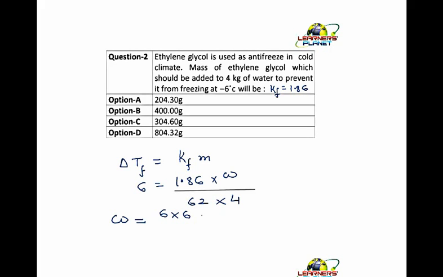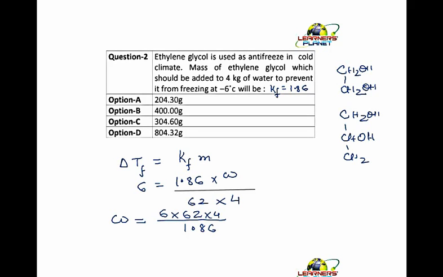Ethylene glycol, the formula is CH2OH, CH2OH. Right? This is your simple glycol. I hope all the valencies are satisfied over here. So it would be 62 into 4 into 6 divided by 1.86. What is the formula of glycerol? Glycerol is CH2OH, CHOH and CH2OH.